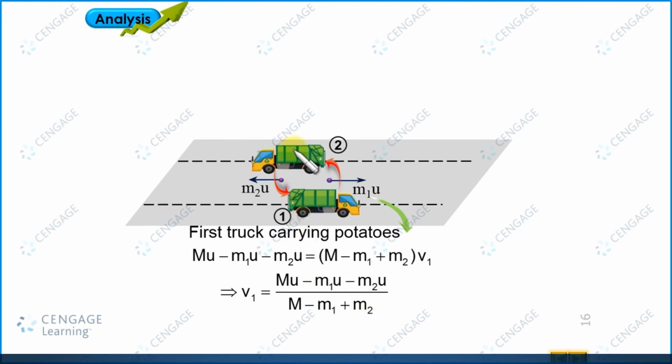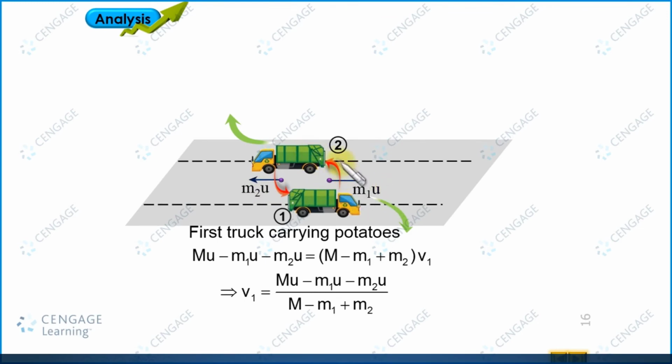Now let us analyze truck number 2. Let us assume the leftward direction is the positive direction. The initial linear momentum of truck number 2 is capital M multiplied by u. The removed linear momentum in this direction is m2 u. So the linear momentum left in this system is capital M u minus m2 u, and the included linear momentum is m1 u.